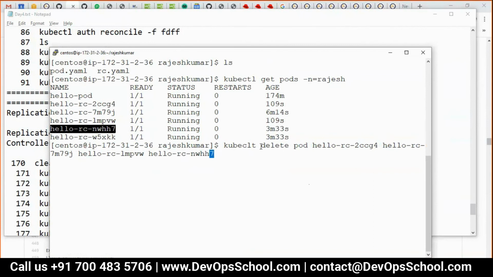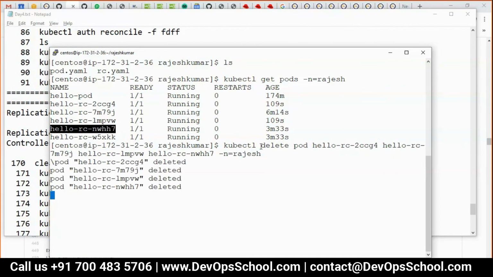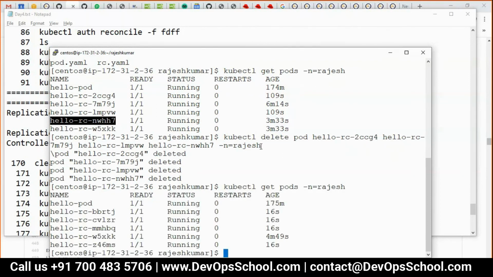kubectl, just a spelling mistake by the way. kubectl delete pod, and here -n is equal to Rajesh. Guys, I deleted all the pods, but it may have happened through accident also. Let it get deleted right now, and you'll see the magic after this. See, look at the age. So did you see the beauty of the controllers now? Did you see that?